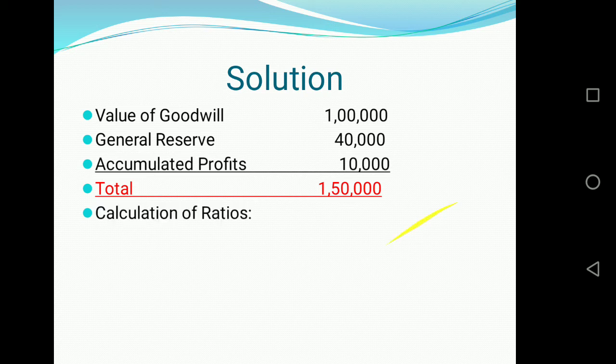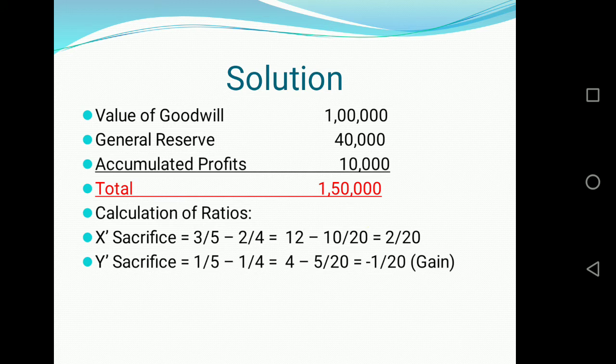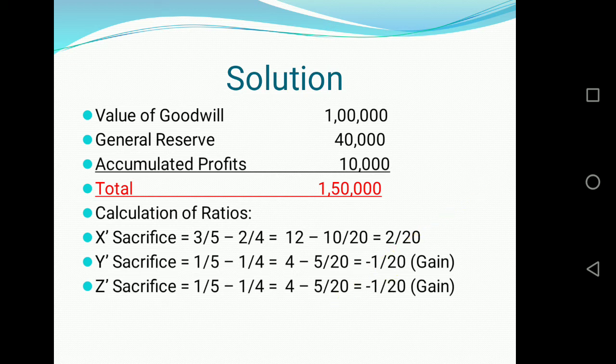Now let's see the calculation of ratios. The old profit sharing ratio was 3:1:1, new is 2:1:1. So X, if we take 3/5 he was getting earlier, now he is going to get 2/4. So his sacrifice is 2/20. For Y it is minus 1/20, that means Y is in a situation of gain. And for Z it is again minus 1/20, he is also gaining. So here the gains of Y and Z are equivalent to the sacrifice of X.